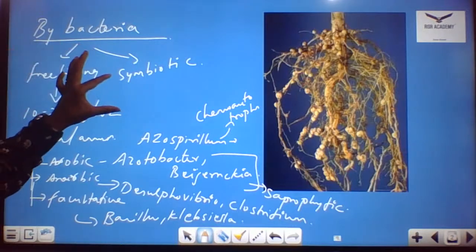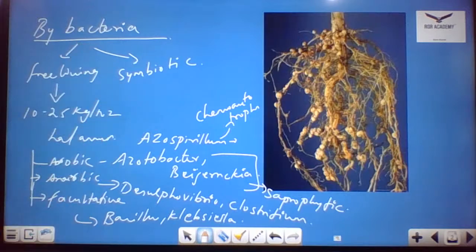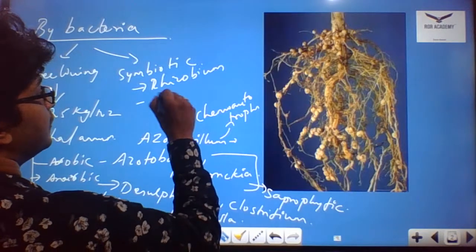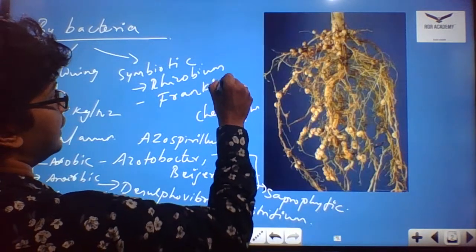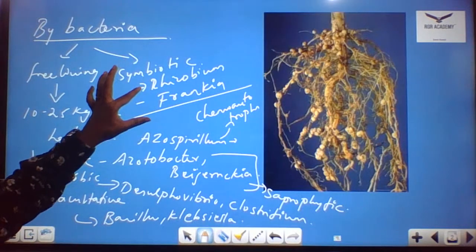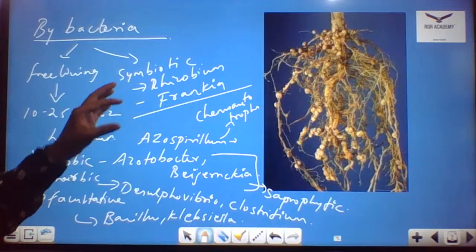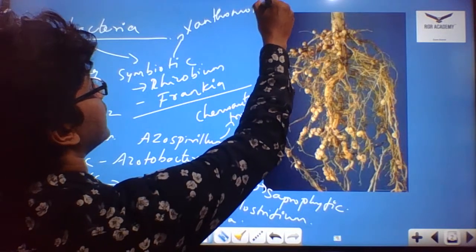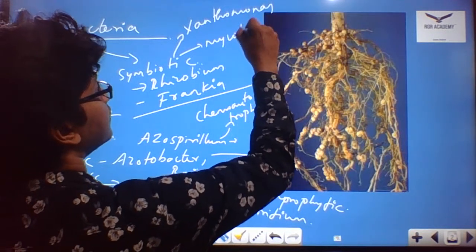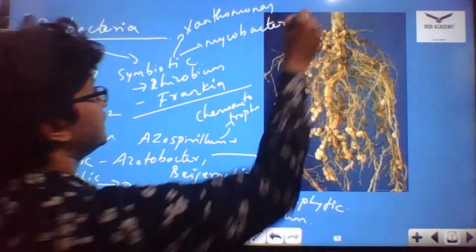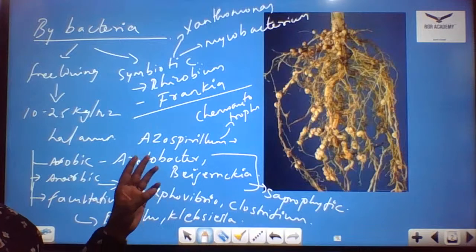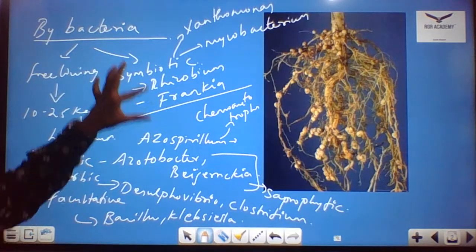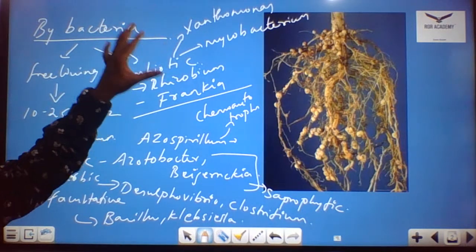Okay. Coming to symbiotic form. In symbiotic form, we have the Rhizobium, Frankia, Xanthomonas. These are the two main organisms that you can categorize under the symbiotic organisms, the Rhizobium and the Frankia. And we have Xanthomonas and also we have Mycobacterium. So these are some of the species which can fix atmospheric nitrogen. Okay. Fine. So the Rhizobium, Frankia, then Xanthomonas, then the Mycobacterium. These are examples for symbiotic.